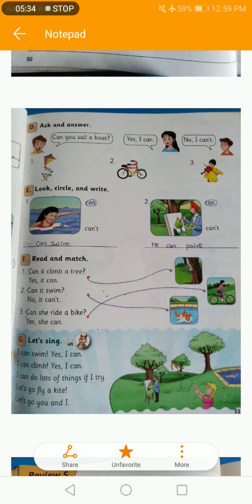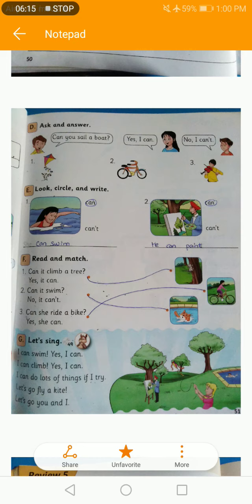Okay, then we have F, read and match. We have the pictures and the sentences. Can it climb a tree? Yes, it can. Okay, look at the picture. In the first picture, it climbed a tree. The squirrel climbed a tree. It means that can it climb a tree? Yes, it can. So you have to match first sentence with the first image. Then you have the second one. Can it swim? No, it can't. Look at the picture. In picture number 3, we have the cat. It is unable to swim. So no, it can't. So you have to match 2 with picture number 3. Then we have sentence number 3. Can she ride a bike? Yes, she can.